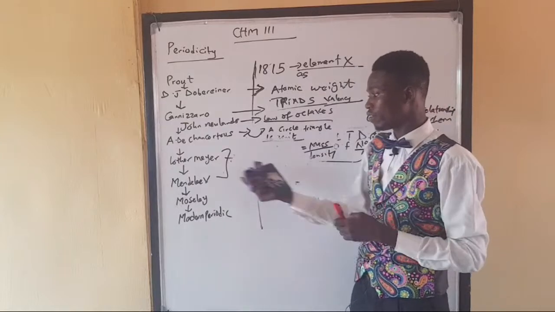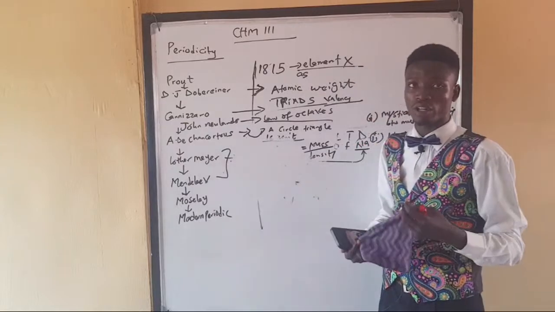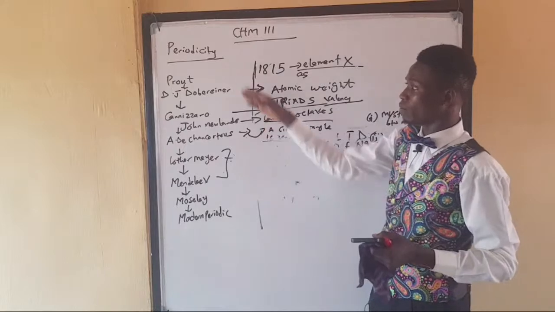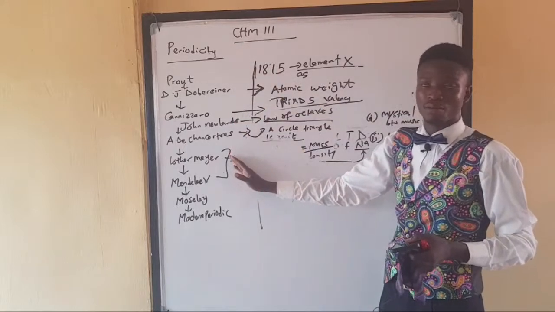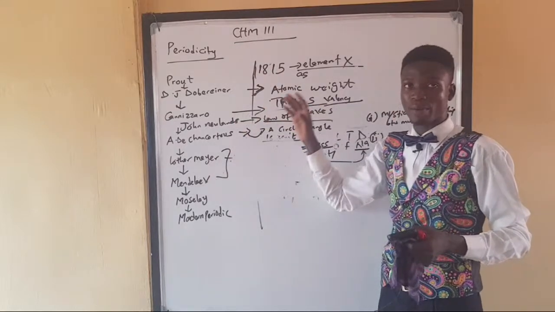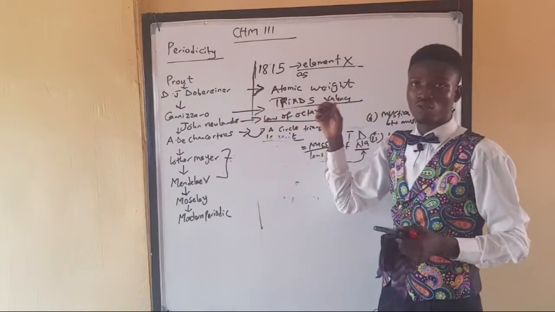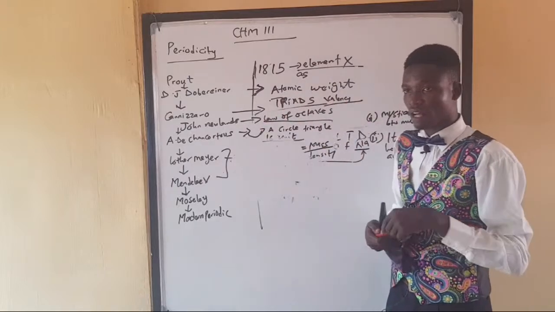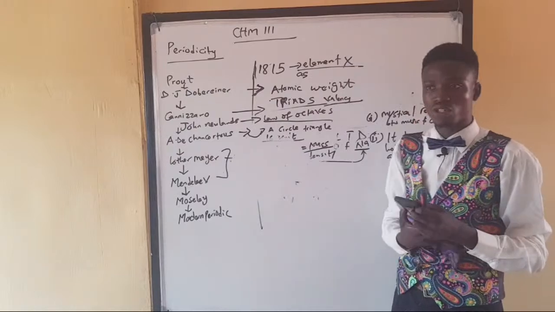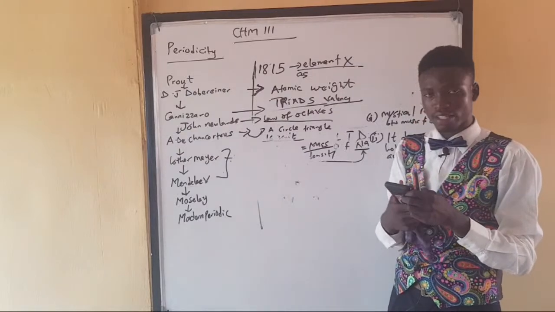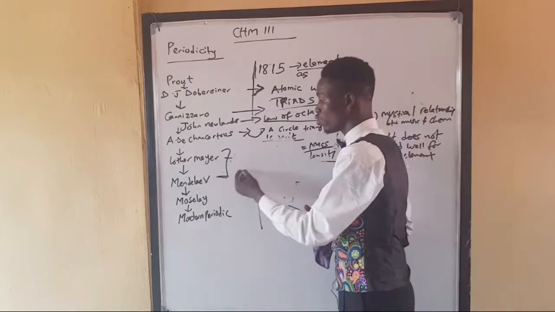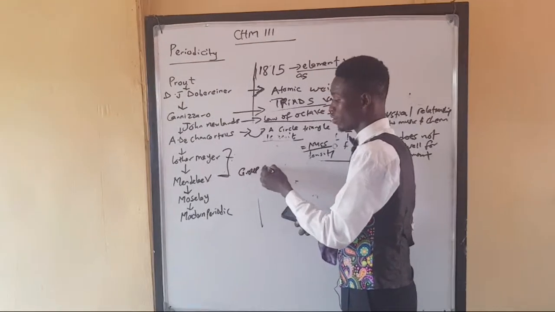Then Mendeleev, if you are familiar with your secondary school textbook, we have been hearing about Mendeleev. He is part of the periodic table. Now, why we are not talking about all these scientists is because Mendeleev was the person that contributed majorly to what we have today. So, according to history, Mendeleev was the first scientist that divided the periodic table into groups and periods.